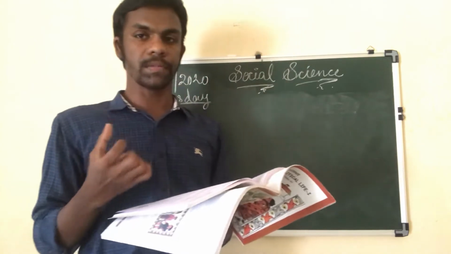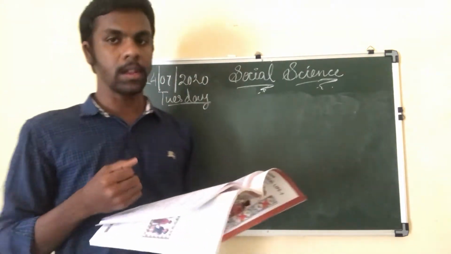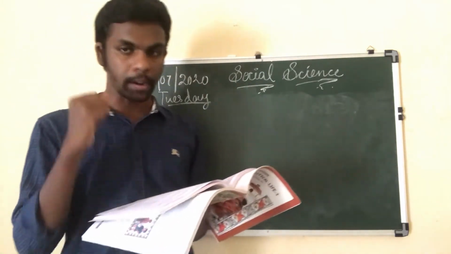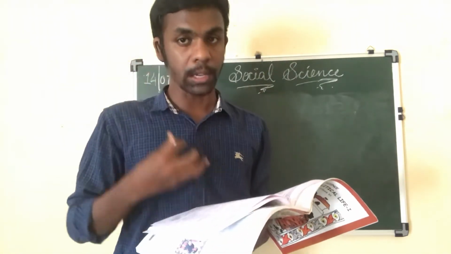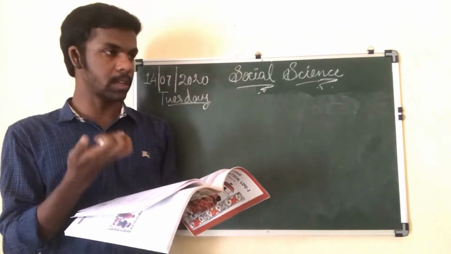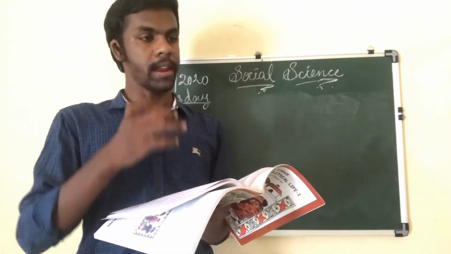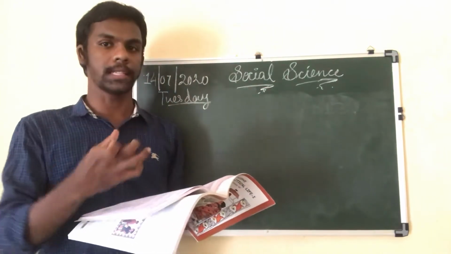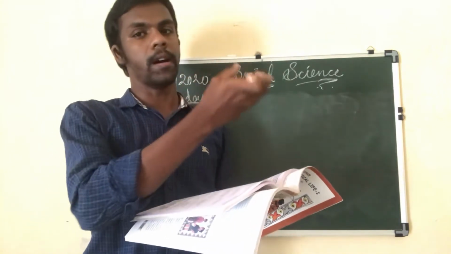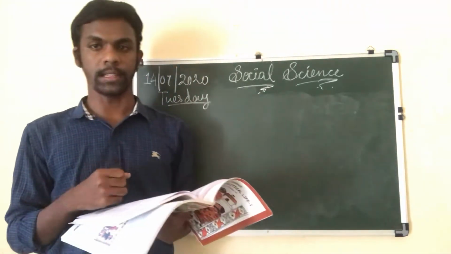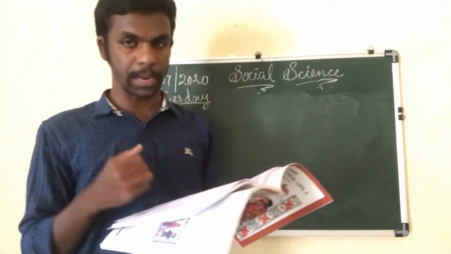I hope this chapter was quite interesting for you to learn something new about what diversity is, how we can feel about this diversity, how it adds beauty to our lives, and how it is different from other countries of the world. India is a country with many diversities. We have learned that in this chapter.